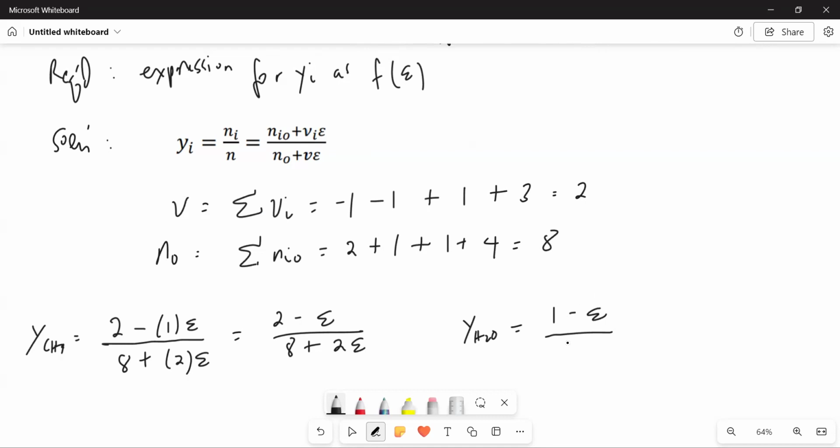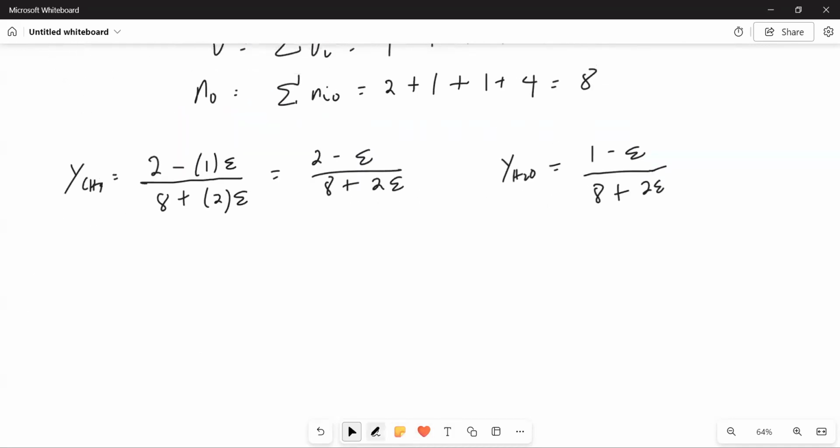Okay. Divided by n sub naught. So that's still 8 plus 2 epsilon. So notice that they would all have the same denominator. Okay, they will all have the same denominator, because this one, n sub naught plus v epsilon, is the same for all the species.